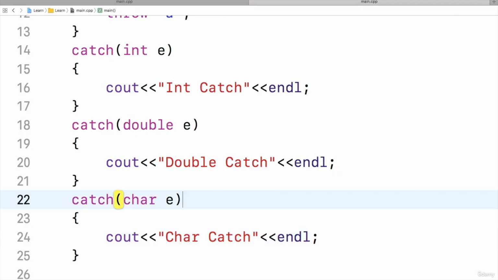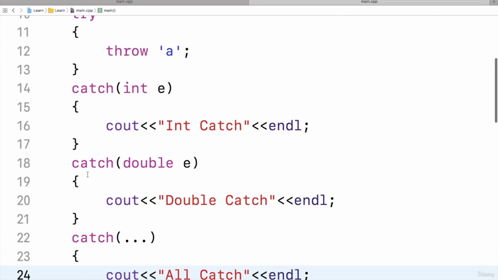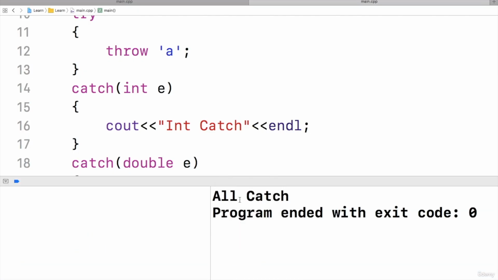Otherwise, I have one more option. Instead of saying character, I can say dot dot dot. That is called an ellipsis, and this is called an all catch. So I can say all catch here, just a message. Now whether it's a character or a float or a string, any type of thing, that will be handled by this one. So if I run this, now I don't get an error, all catch is executed.